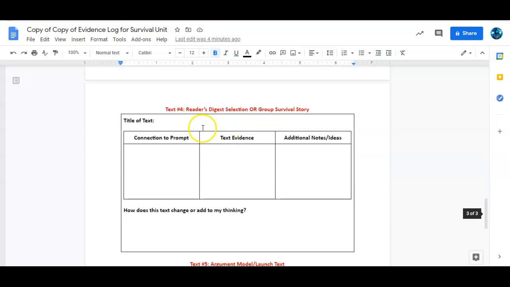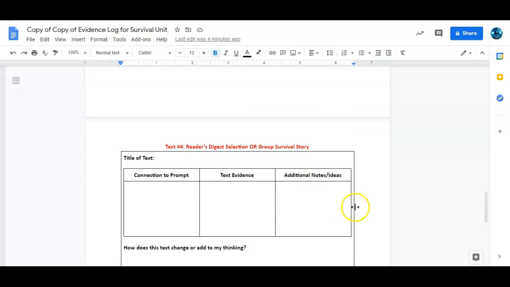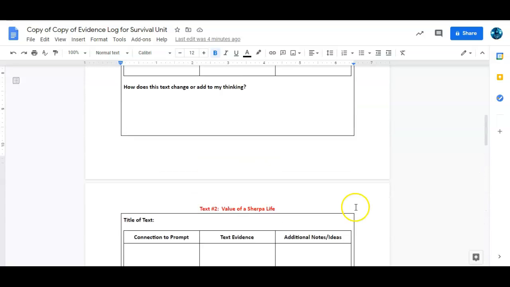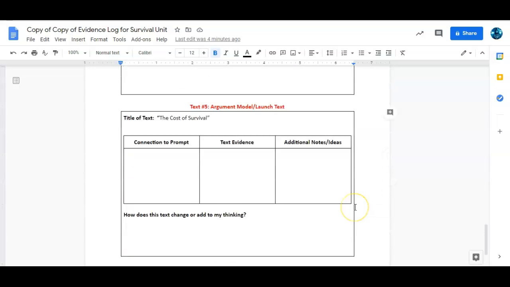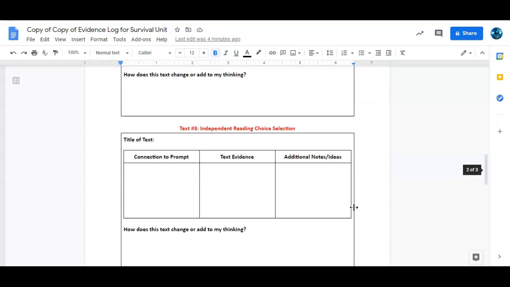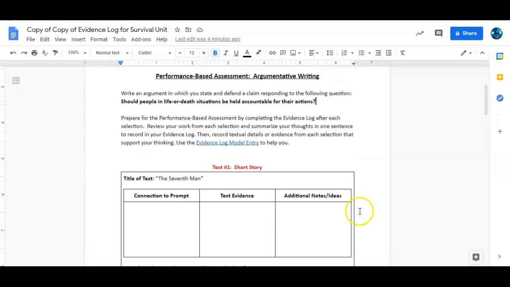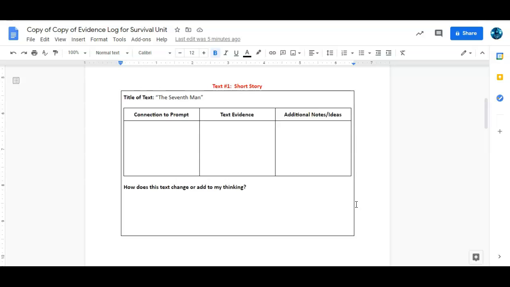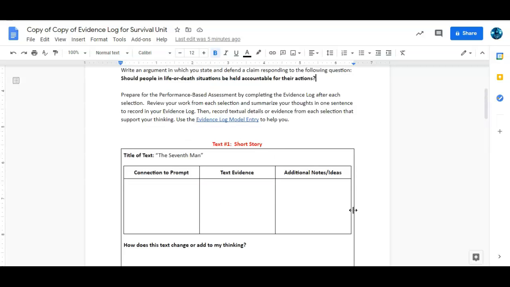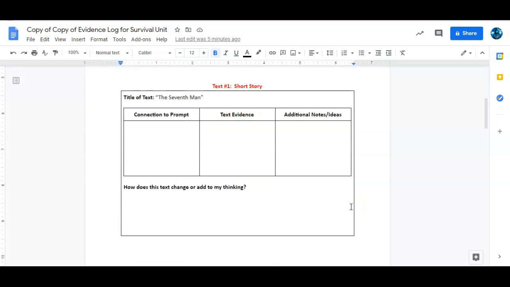Okay, we will be going through and doing all of these boxes by the end. All right, so I want you just to keep that in mind, that you are going to be coming back to this evidence log over and over and over again, so save it in a good place. All right, if anybody has any questions, you are free to email me, but that is essentially what this is going to be about.